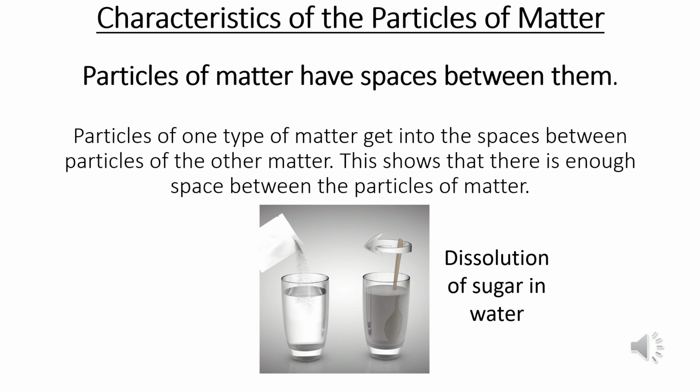If we talk about particles of sugar or particles of salt dissolving in water, then if we are mixing sugar and salt in the water, on stirring it we do not find those particles at the bottom of the beaker. So where do those particles go? Those particles have occupied the spaces between the water molecules. Therefore, water molecules have spaces between them.